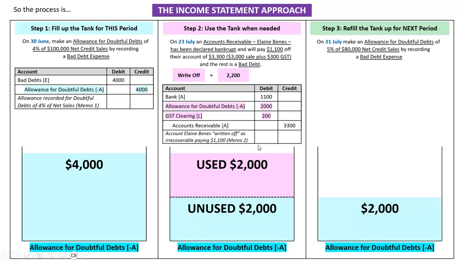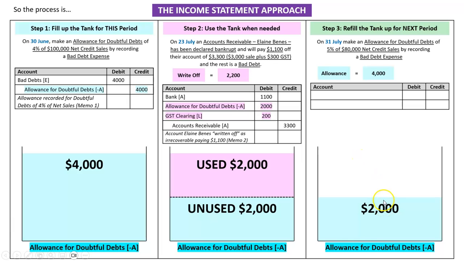Let's refill the tank up for the next period. So step 1, we filled it up with $4,000. Step 2, we used it when needed, so we used up $2,000. So that left a balance of $2,000 here. And at the end of the next period, which is July, we think 5% of $80,000 in net credit sales will be a bad debt or irrecoverable or won't pay in the future. So let's do 80,000 times 5%, which is 4,000. So we need to get this tank back up to 4,000. But at the moment, it's only got 2,000.